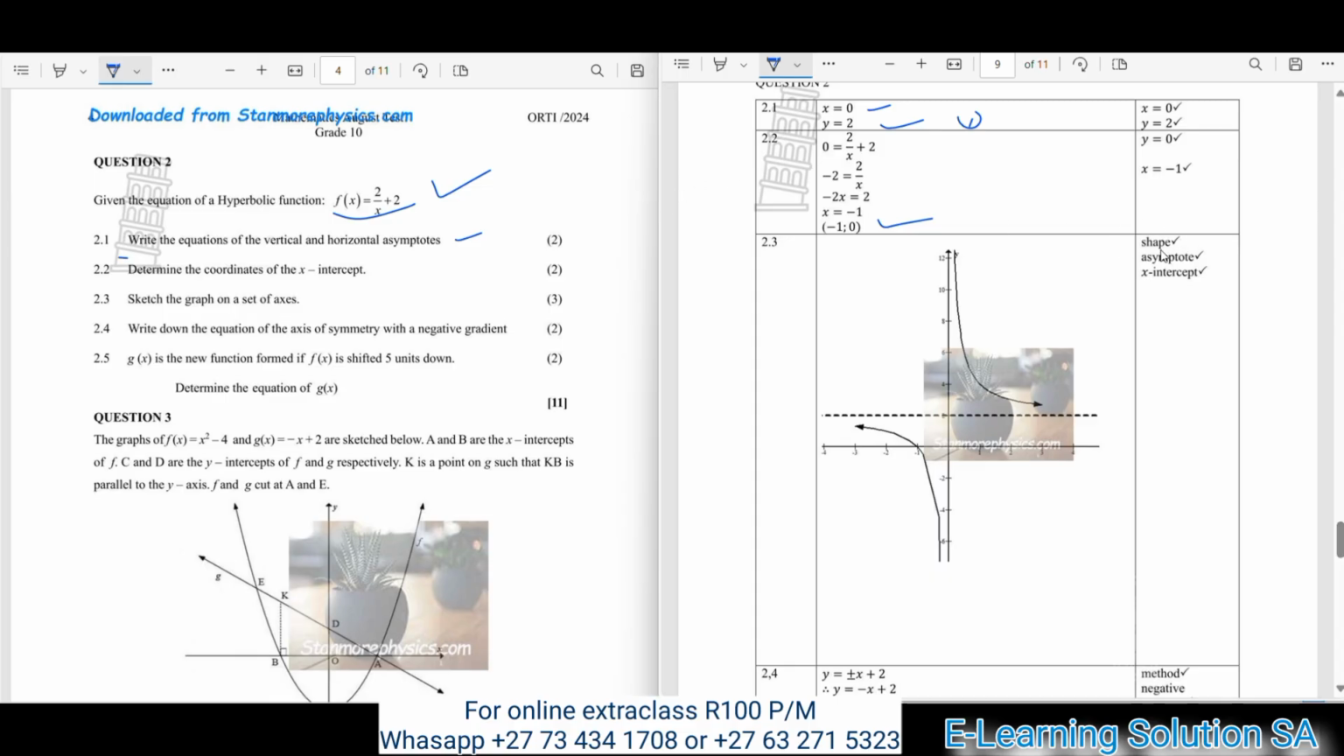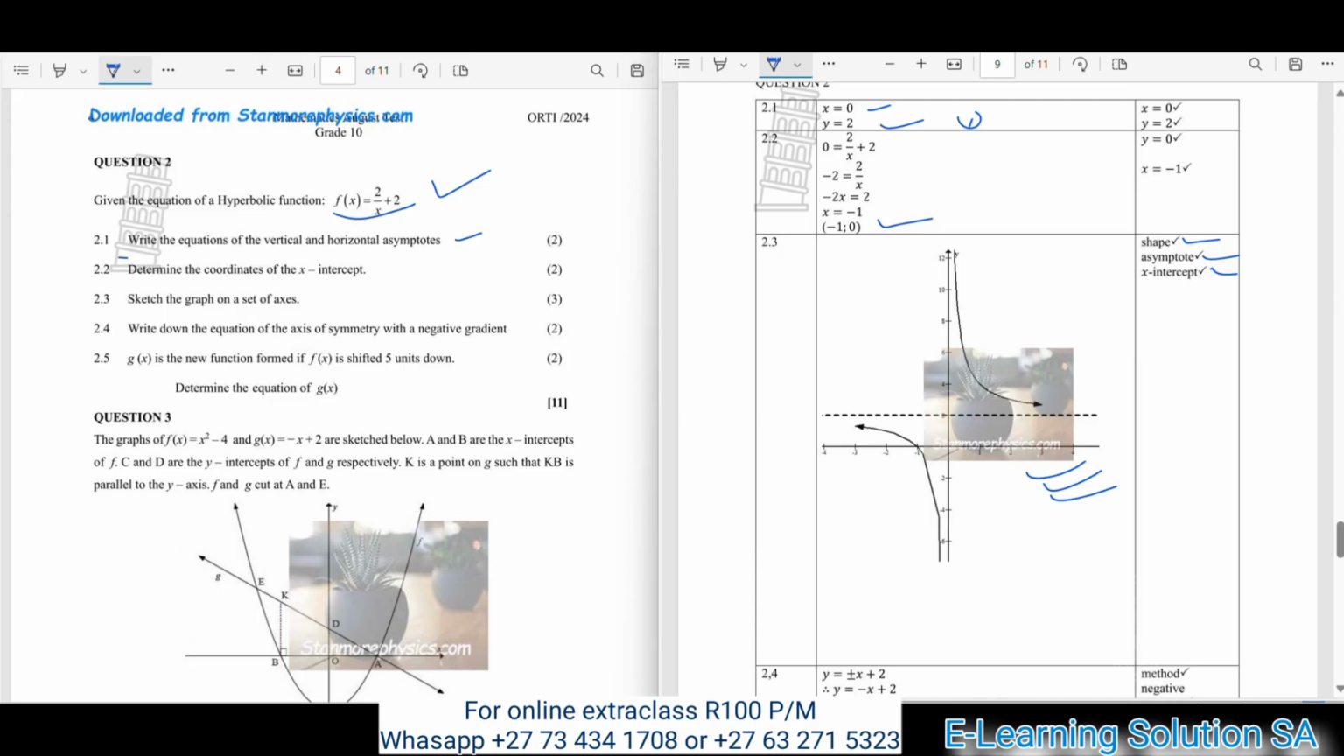You get the mark for drawing the correct shape. You also get the mark for identifying the asymptote and also for the x-intercept. Okay, this is our answer. This is how you should plot your graph. This is how you should sketch it and plot it, and you get these 3 marks. Okay guys, I'm hoping that you are seeing how you should do this. I'm hoping that you are getting a clear picture.